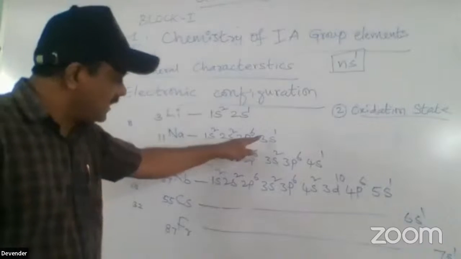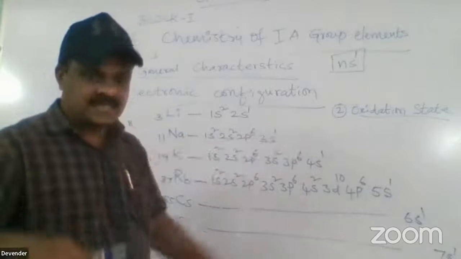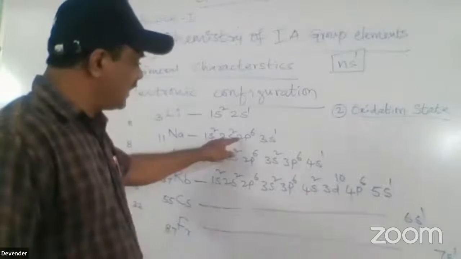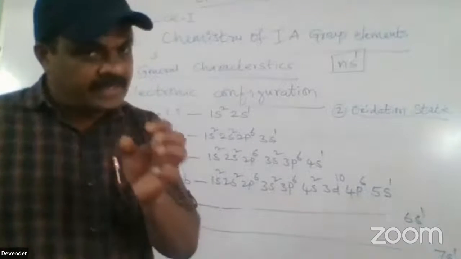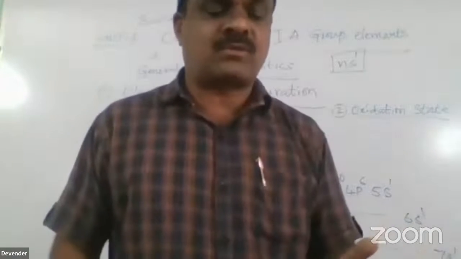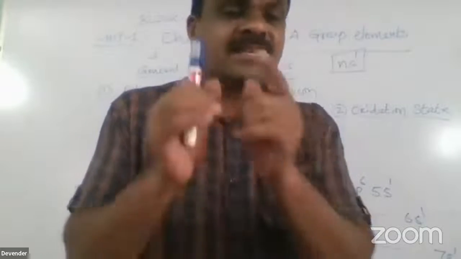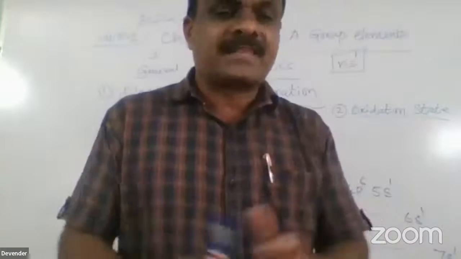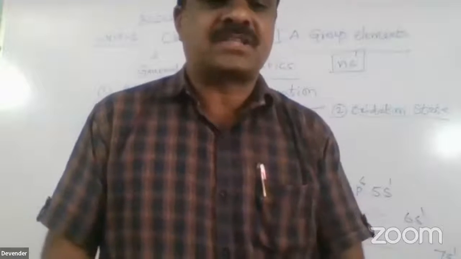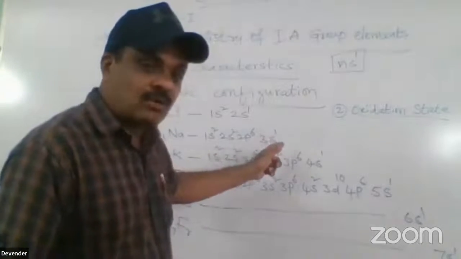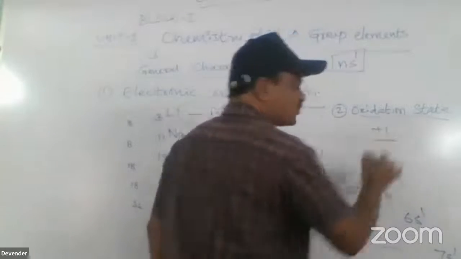So this particular sodium atom is losing an electron from the outermost shell, that means from the 3s1, and gets 8 electrons in the outermost shell. Any atom acquiring 8 electrons in the outermost shell is more stable. So the first group elements have the general electronic configuration ns1, which means they easily lose one electron, getting an octet electronic configuration. How many electrons are lost? One electron. That's why the oxidation state of the first group elements is +1.